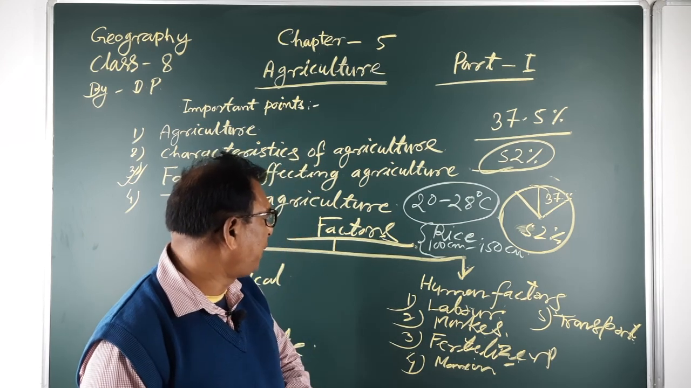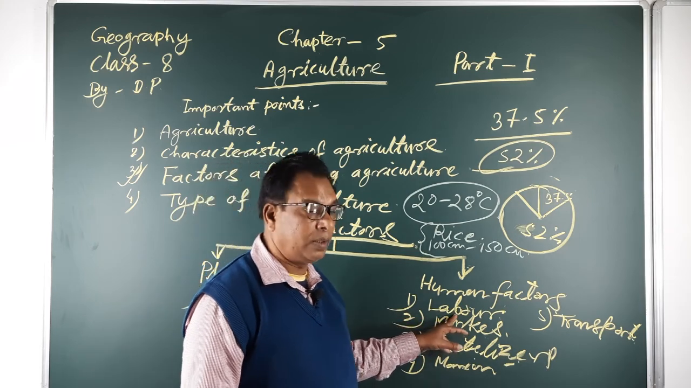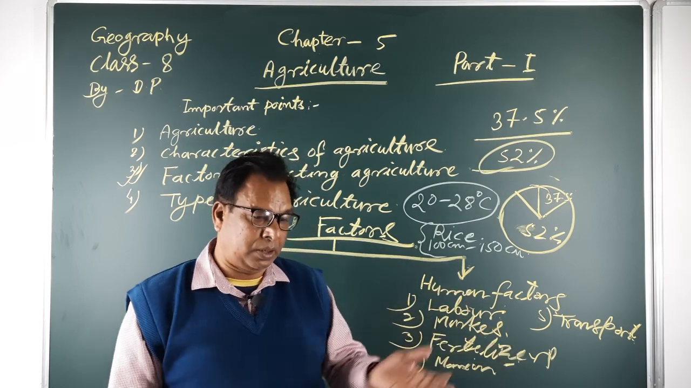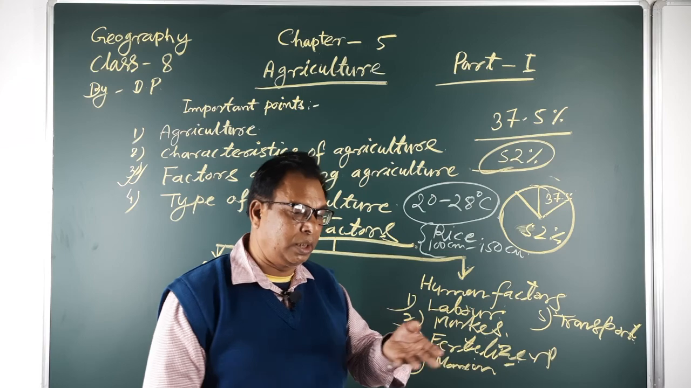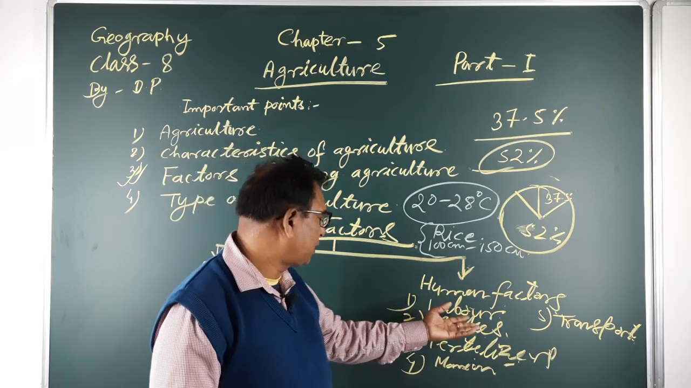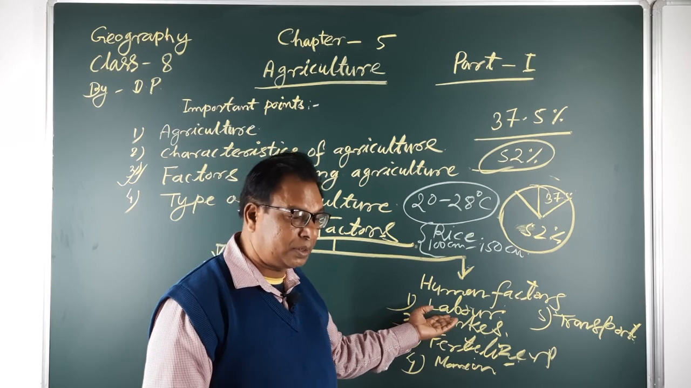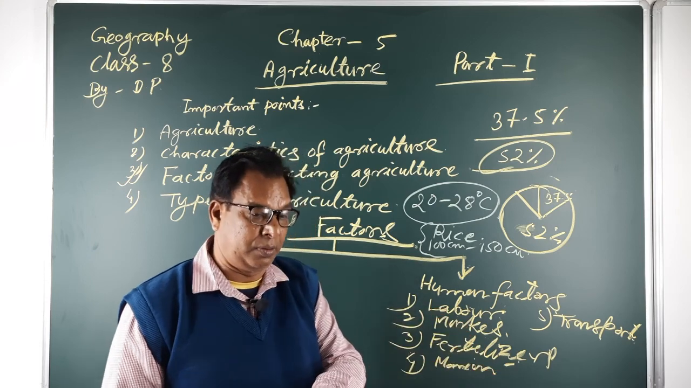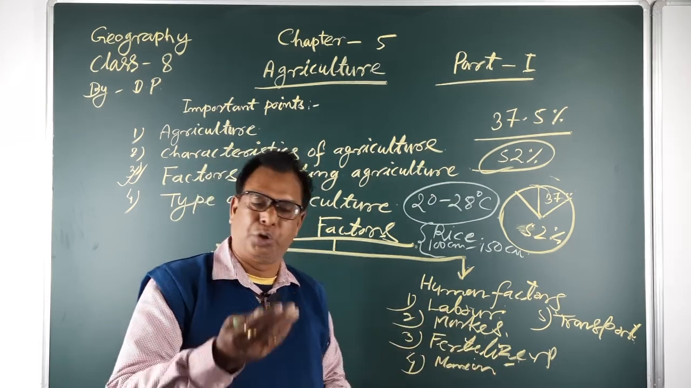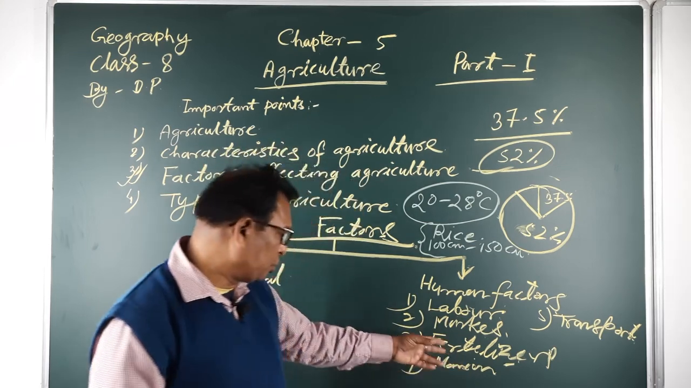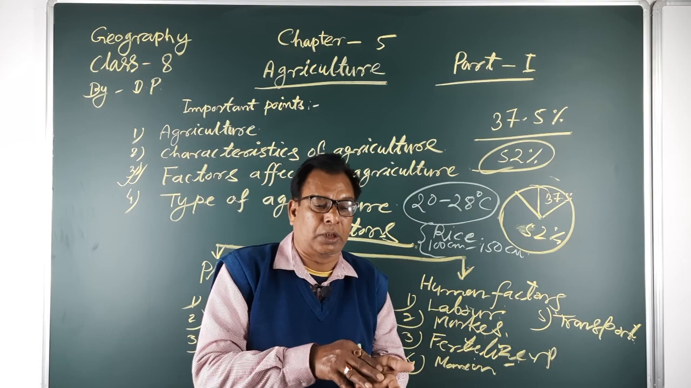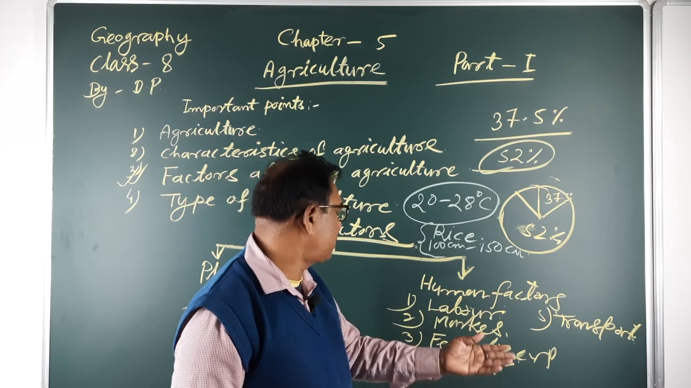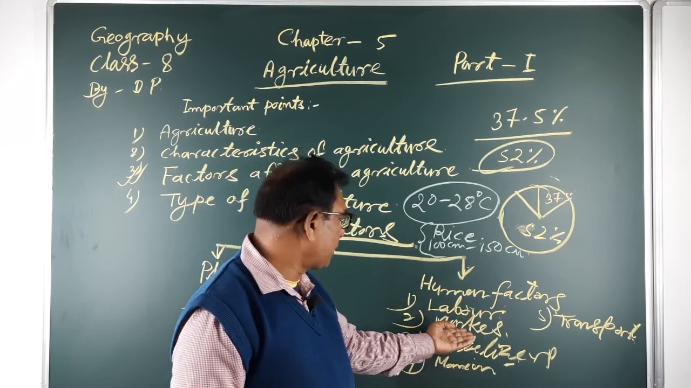Next are the human factors. We know some particular crops require abundant labor, but some crops require only small-scale labor. For example, rice cultivation requires abundant labor, but wheat cultivation and millet crops, that means jowar, bajra, ragi, etc., are produced with the help of machinery, therefore very little labor is required.